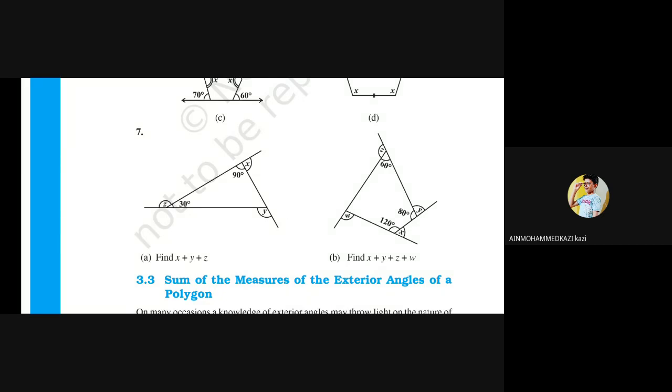X, Y, and Z are exterior angles of the given triangle, and interior angles 90 degree and 30 degree are given. So first we have to find the third interior angle, and then we can easily find out the sum of X, Y, Z. Okay, see here on the live board.